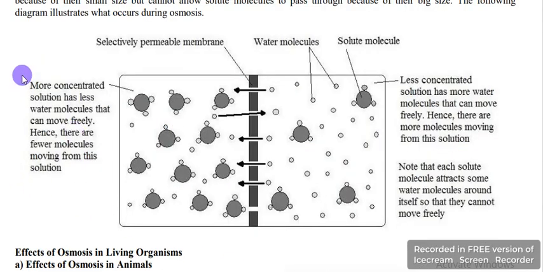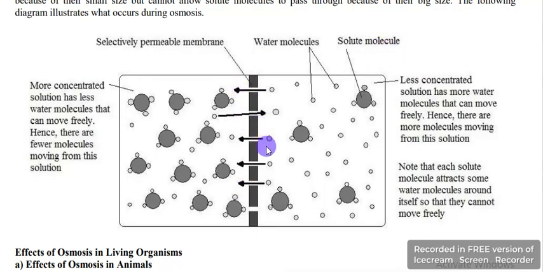So we have a more concentrated solution that has fewer water molecules that can move freely. Hence, there are fewer molecules moving from this solution. So we have these molecules this side, they are moving, they're going to this side. These other ones are moving to the other side. What do we have? Water molecules, solute molecules.